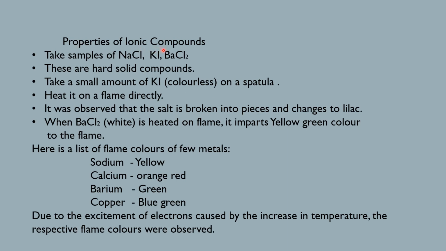Properties of ionic compounds. You must remember how the ionic compounds were formed. These compounds were formed by transfer of electrons from one to the other, resulting in the formation of a new compound known as an ionic compound. So here, sodium chloride, potassium iodide, and barium chloride are a few examples of ionic compounds. To study their properties, take samples of these compounds, that is sodium chloride, potassium iodide, and barium chloride.